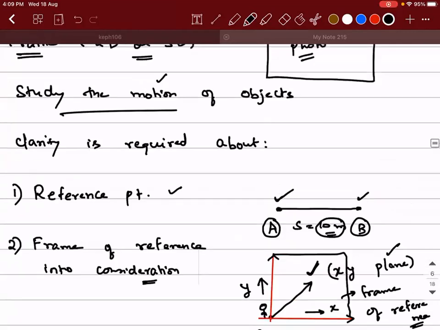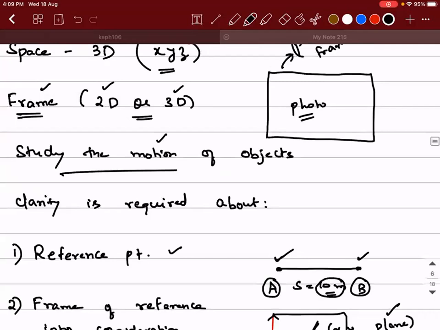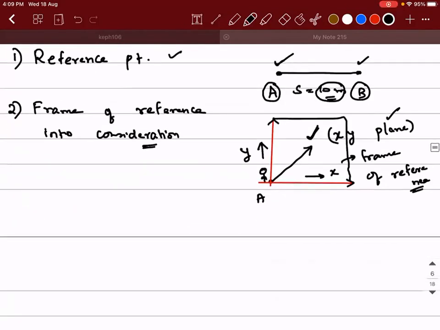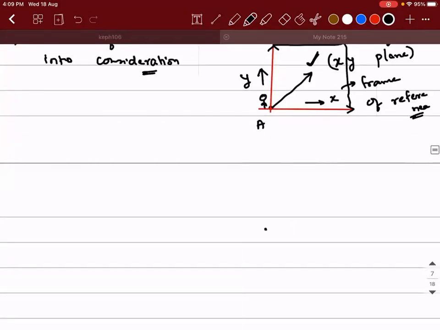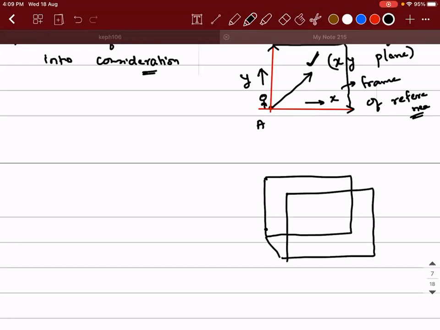Right? Generally, we don't use the word frame as a standalone term. It's used as frame of reference. So that frame of reference can be 2-dimensional or 3-dimensional. I hope you are able to understand what is meant by 3-dimensional. Right? Let's say the point is here and the object is moving in a space. Let's say you're standing at one corner of the room. Let's say you have a cubicle room and you stand at one corner of the room and an object is projected like this, right? It is going and hitting the other end of the diagonal of the face, right? Then the object has traveled in 2-dimension or 3-dimension.